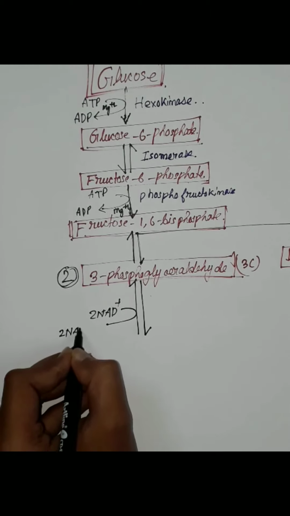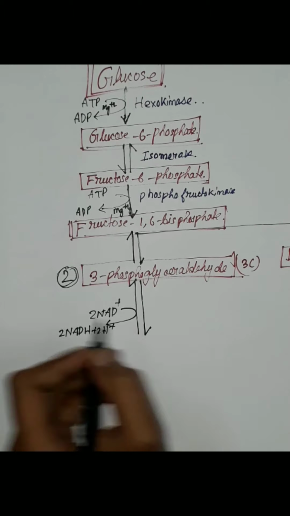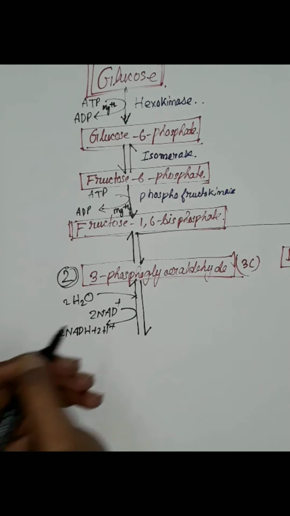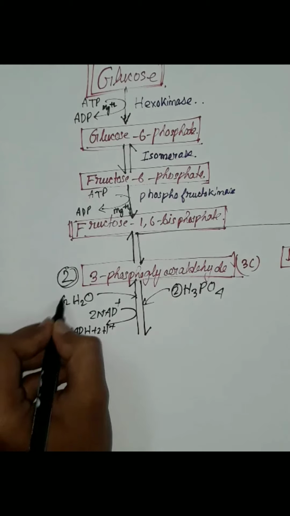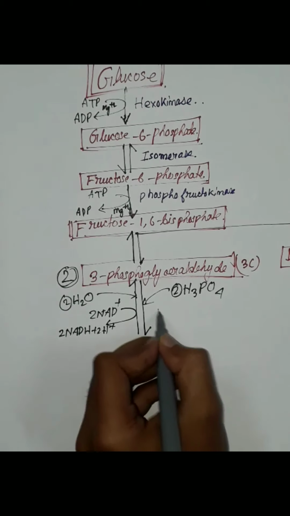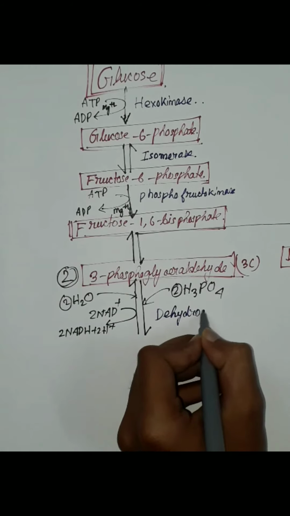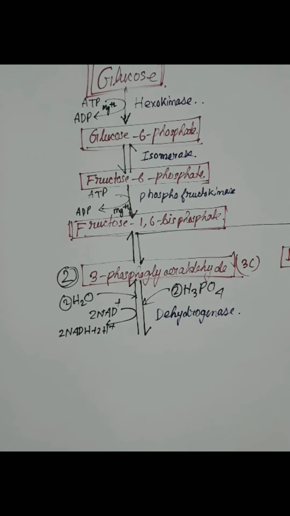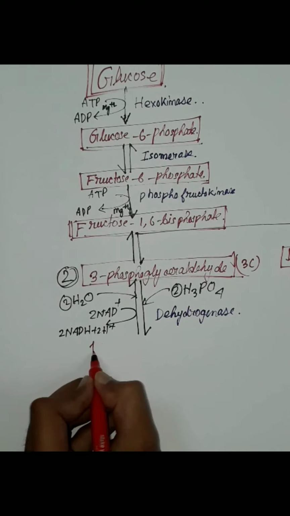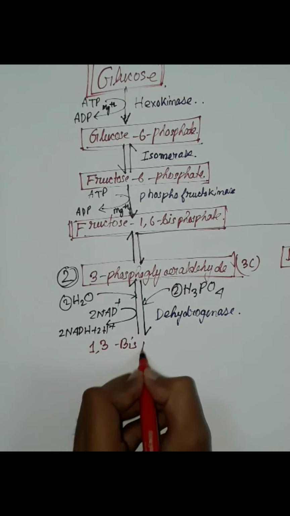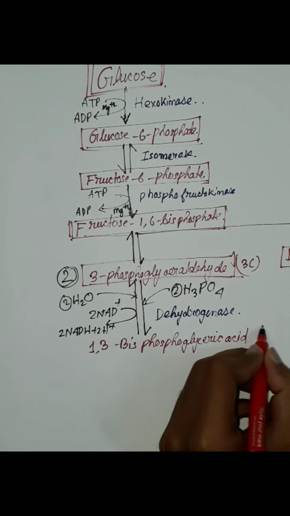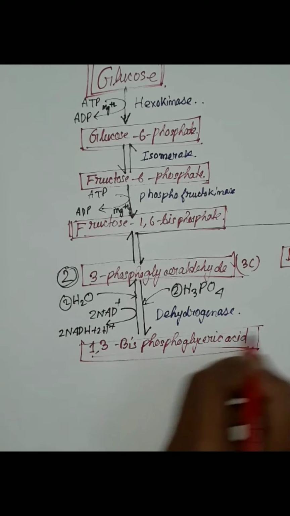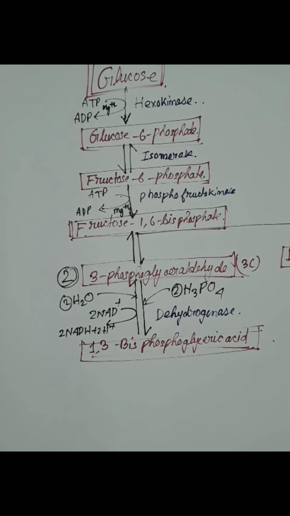In this process, 2 NAD+ are converted into 2 NADH plus 2 H+. Water is required, and dehydrogenase is the enzyme required. 2 molecules of 3-phosphoglyceraldehyde are converted into 1,3-bisphosphoglyceric acid. Here oxidation is done, meaning removal of hydrogen, by the dehydrogenase enzyme.